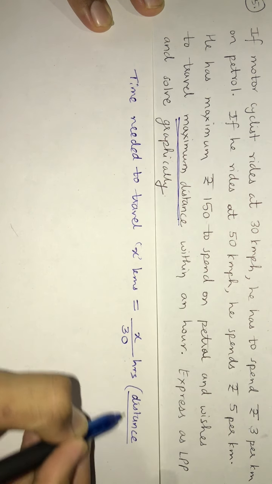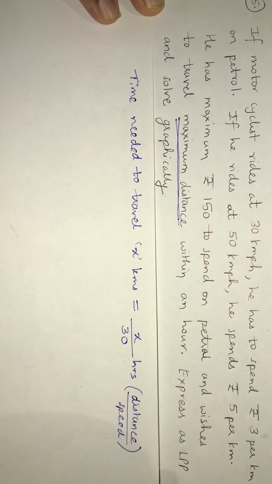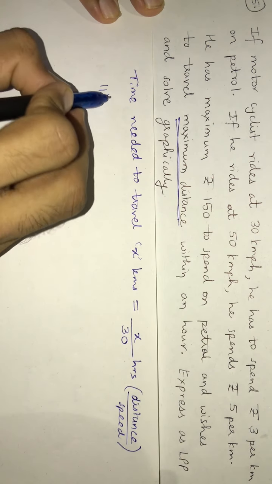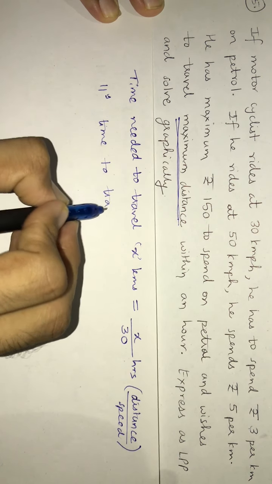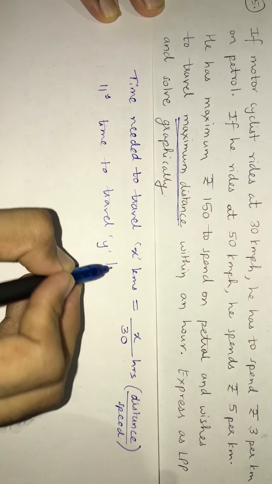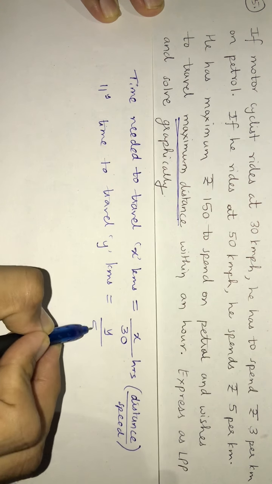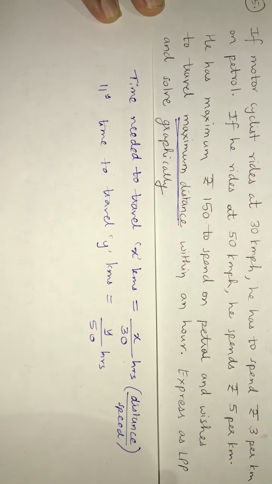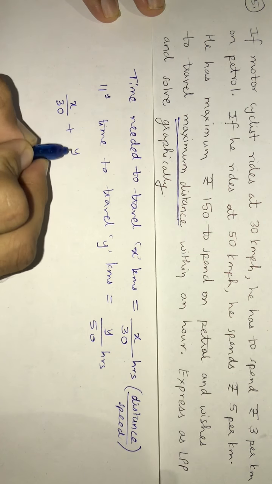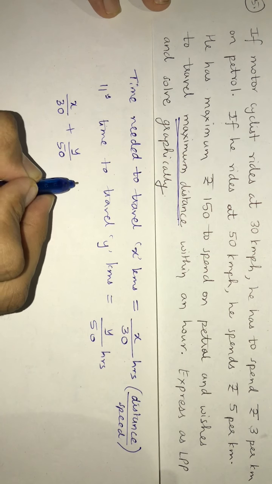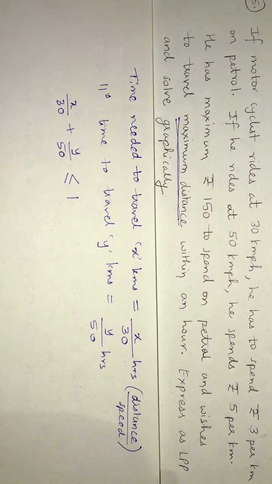Similarly, the time to travel y kilometers is y upon 50 hours. So x upon 30 plus y upon 50 cannot exceed 1 hour. That is the second constraint.